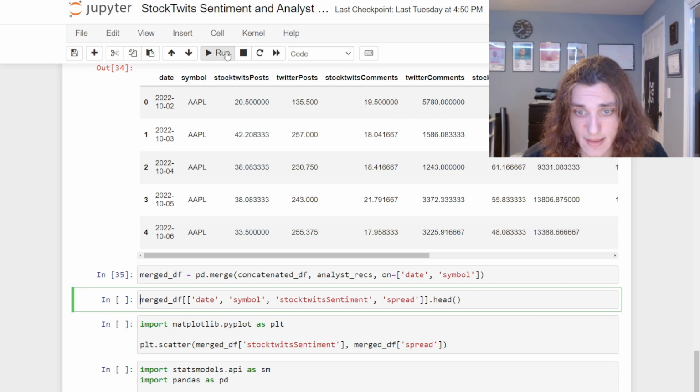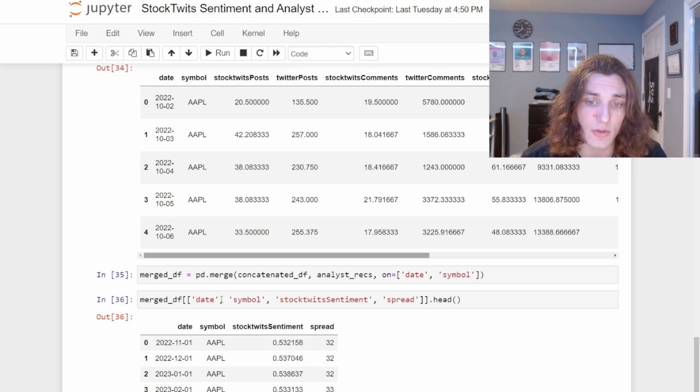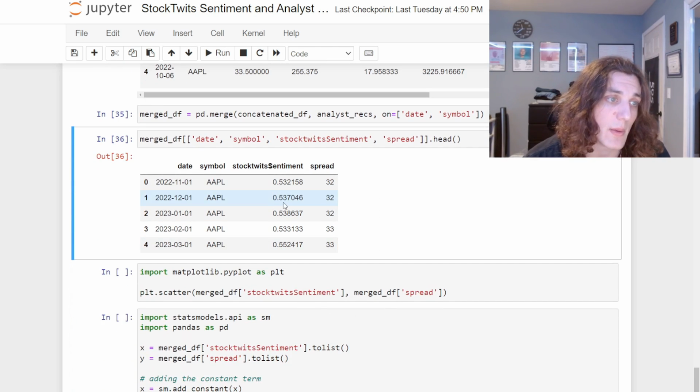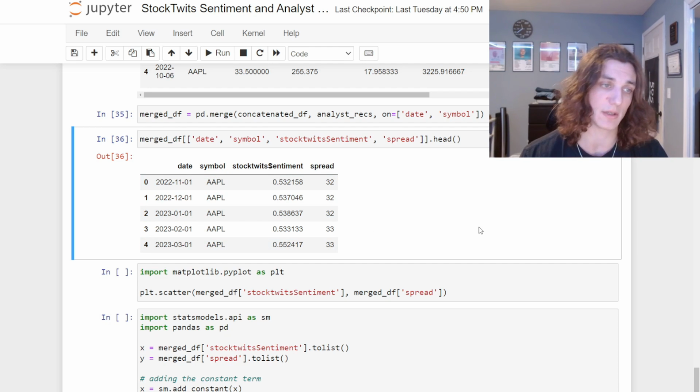If we take a look at the head of this data frame, we're only interested in these four features. Then we get the analyst recommendation spread as defined by myself. We take a look at the StockTwits social sentiment, the symbol, and the date. And now we can actually do some basic visualizations, all right?